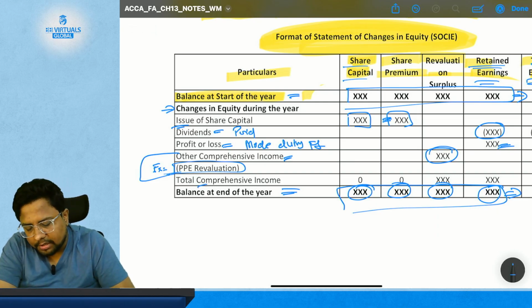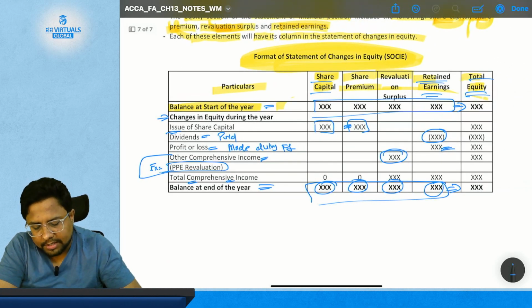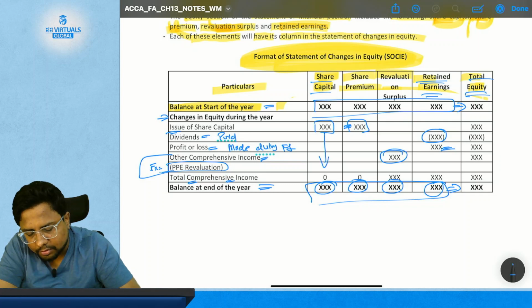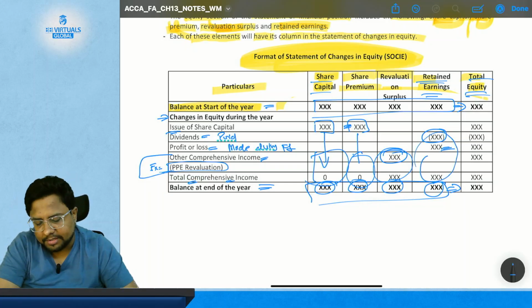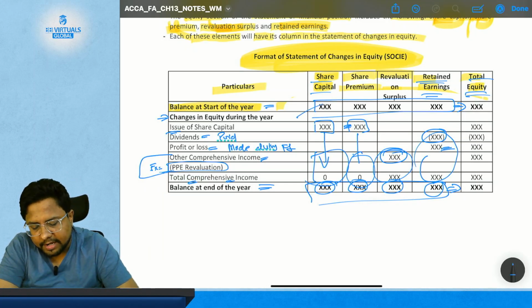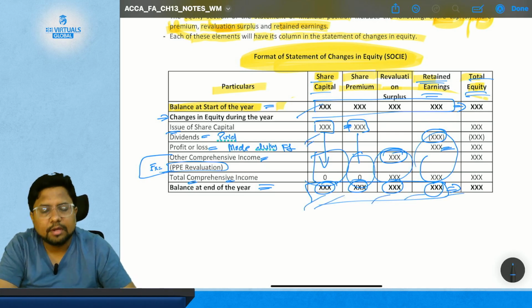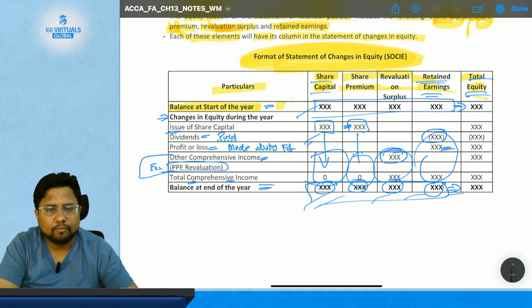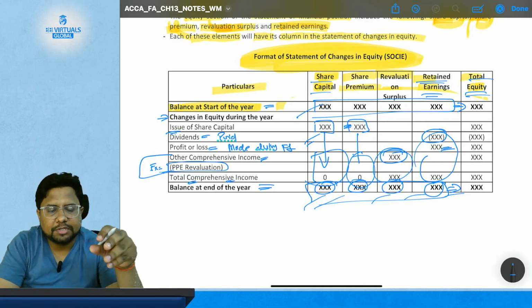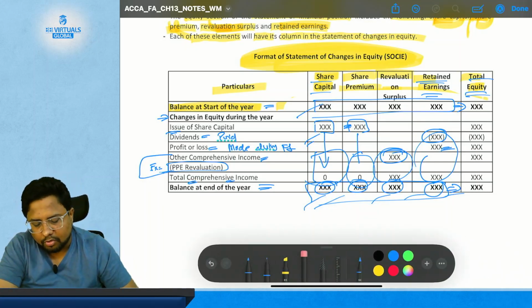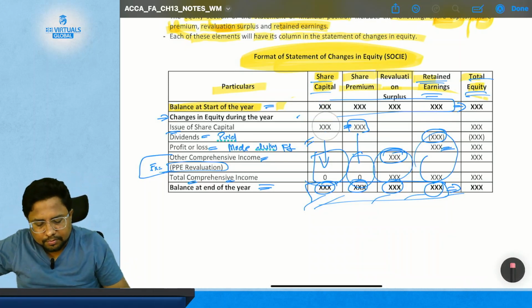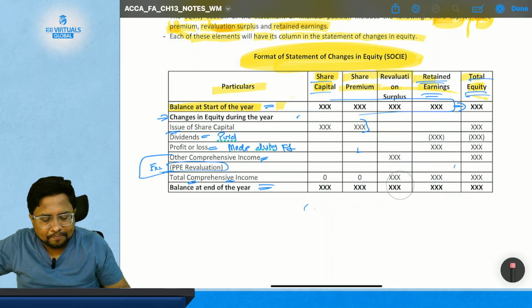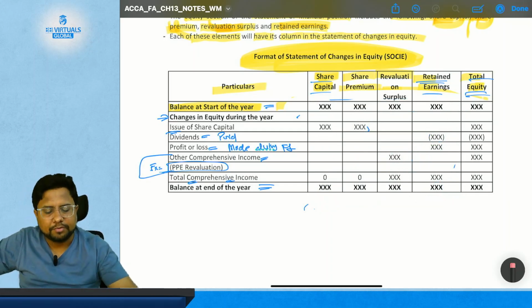Then total comprehensive income. After having all this, you will have the total of all the comprehensive income. So this total, then this total, then this, and then this total. So you will have total comprehensive income, and after adding this to the opening, you will have the closing figure, such as the retained earnings. So this is the statement of changes in equity, which is the reconciliation of all the items from the beginning of the year to the end of the year. This is what we are going to study for SOCE, that is the statement of changes in equity.